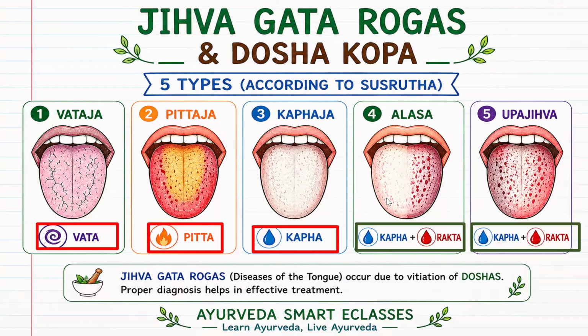So which are the Jihvagada Roga mentioned by Sushruta? Vadaja by Vada, Pittaja by Pitta, Kabaja by Kaba. Alasa is Kaba plus Rekta according to Sushruta Acharya, and Ubajihva is also Kaba plus Rekta. So Jihvagada Roga occur due to vitiation of the dosha. Proper diagnosis helps in its effective treatment.